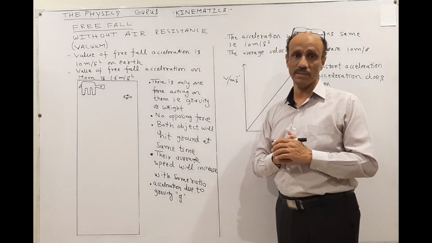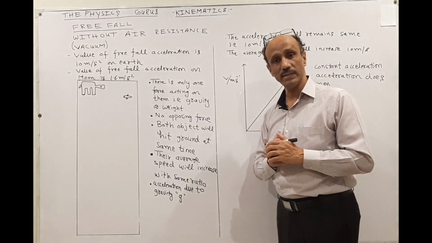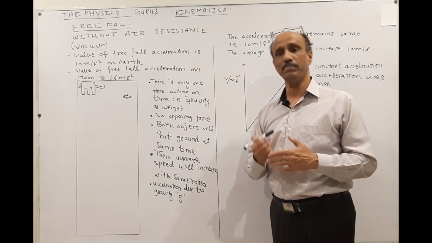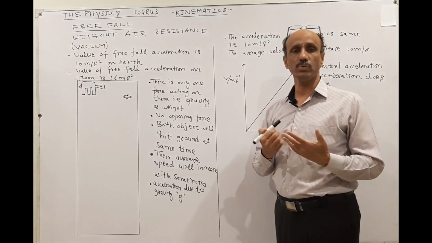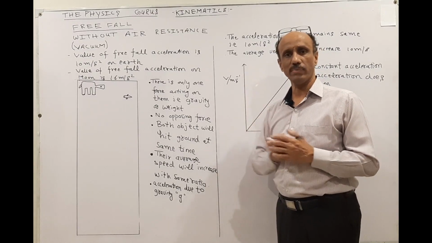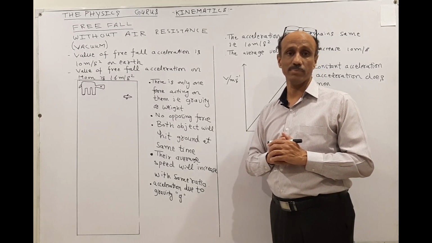Really, it's very surprising. But I will show you one demonstration, and you can see what actually happens when two objects having different mass fall through the vacuum chamber. I will give that link in the description.